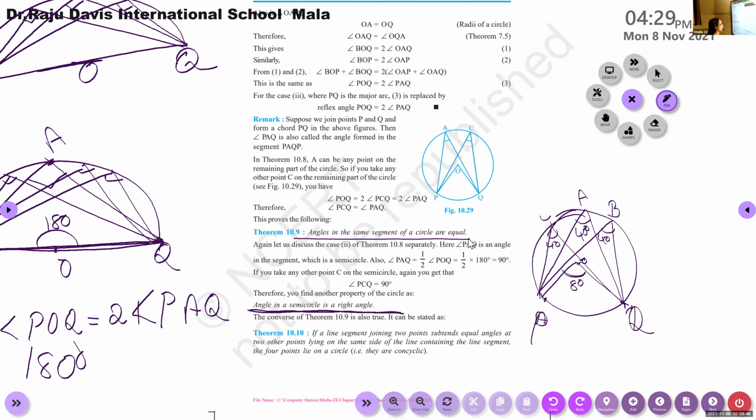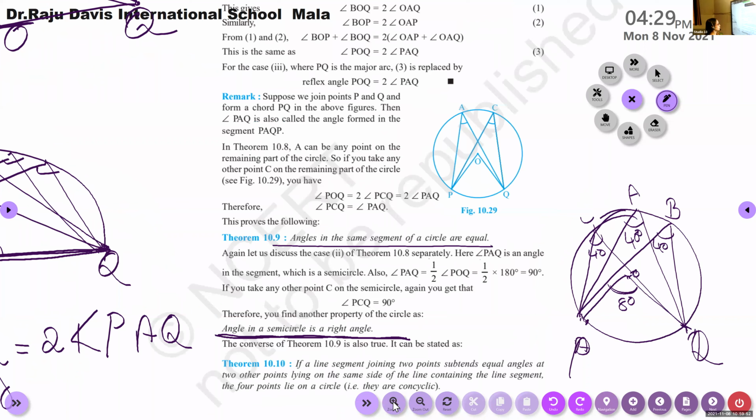Write that also. This is Theorem 10.9, but no need to write it as a theorem. You can write it as a result. Angles in the same segment of a circle are equal. Ma'am, should we write that as theorem 10.9? Yes, right. Ma'am, I just wrote that, I didn't write it as a theorem. No problem. Either you can write it as a theorem or as a result or note.